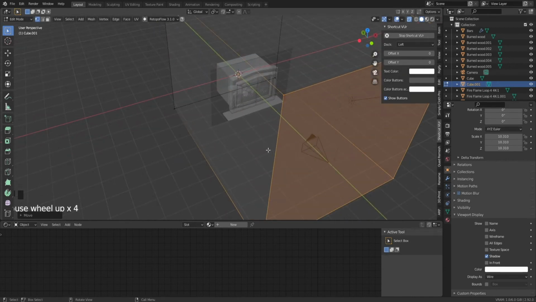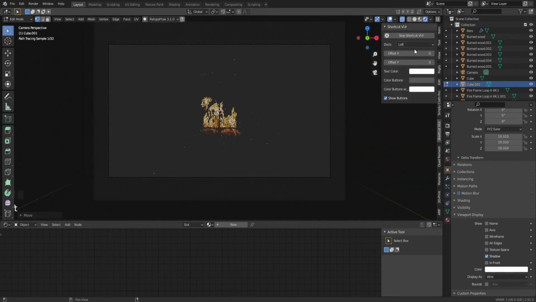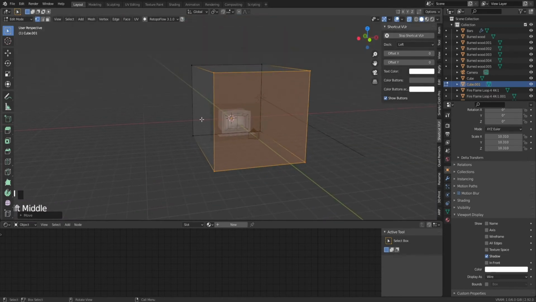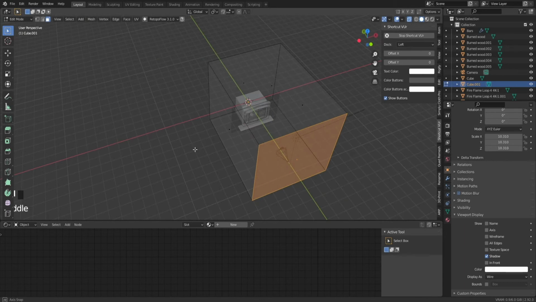Yeah, so if we go now into the camera view by hitting 0 on the numpad, and we go into rendered view, it's all dark. That's because there's no light in this scene yet. But we will fix that by actually giving this box a window.